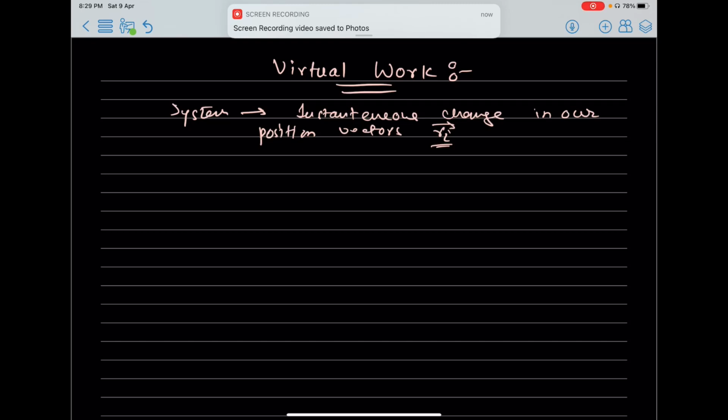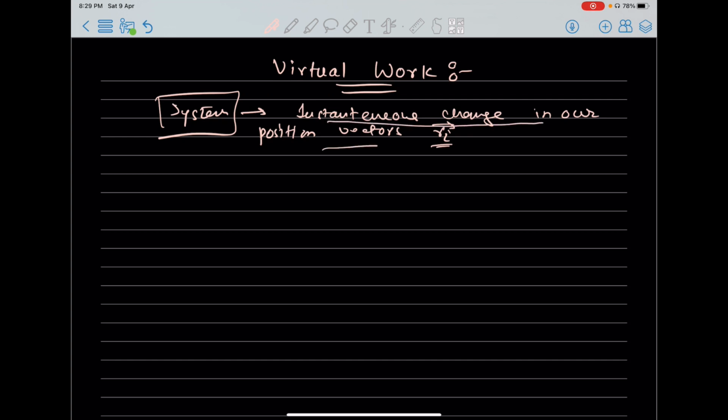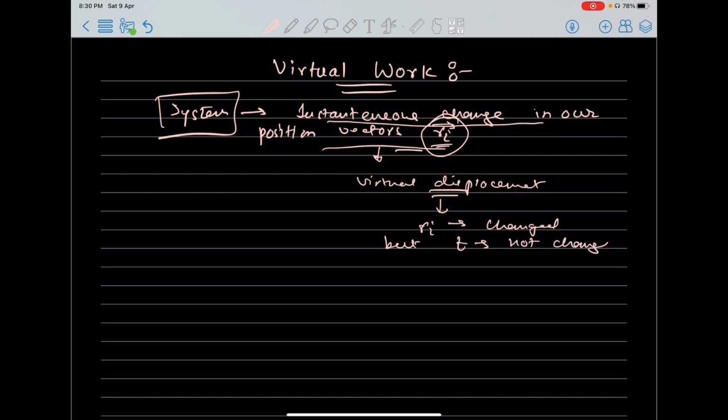First, let us discuss the principle of virtual work. Okay, so we will consider a system and then we will make an instantaneous change in our position vectors Ri. These Ri's are our position vectors. Here we say this infinitesimal instantaneous change in our position vectors Ri is called virtual displacement. That is, the position vectors have changed, Ri changed, but our time t has not changed.